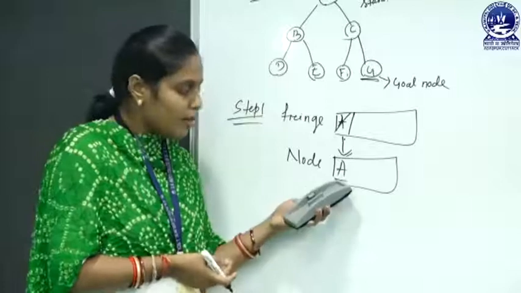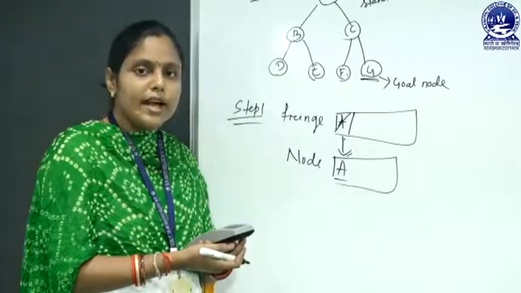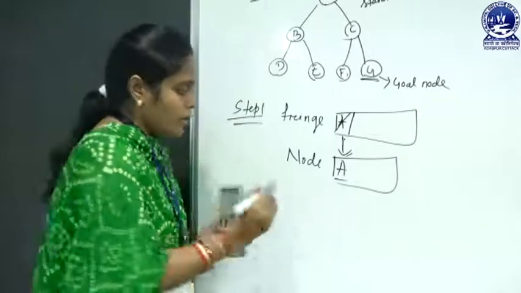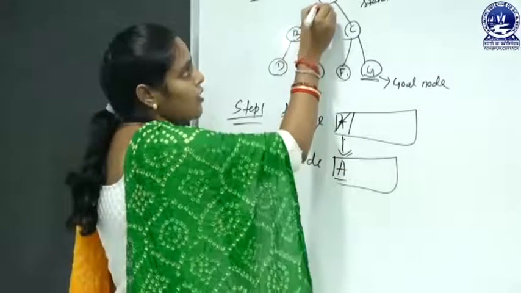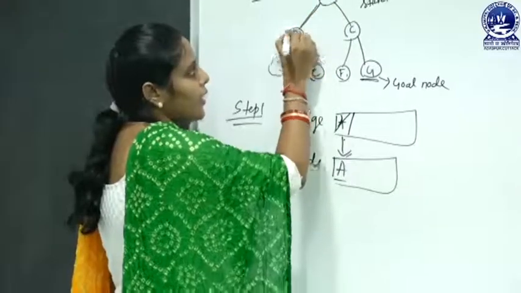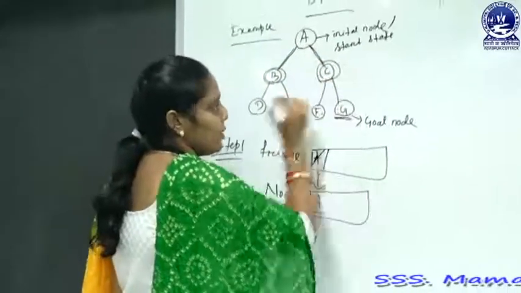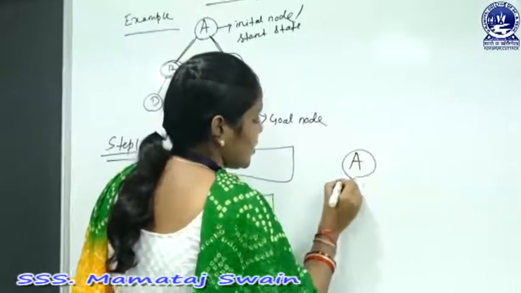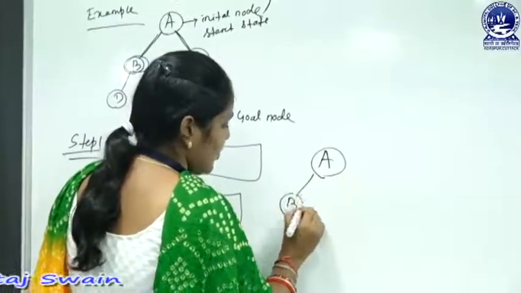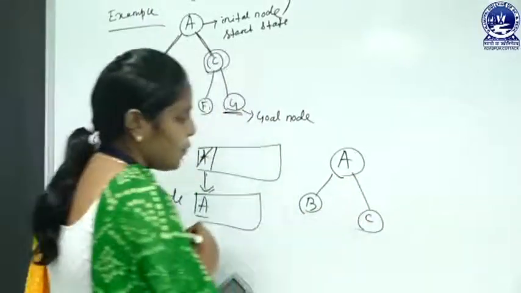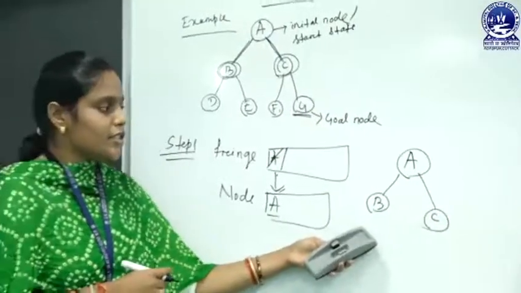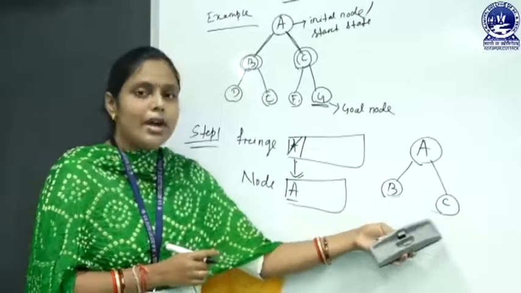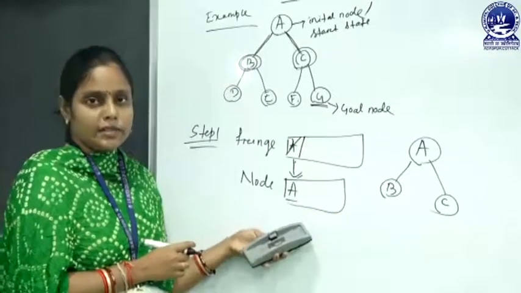That means now the next step of the algorithm says that we find the successors of this node A. Here the successors of node A are B and C. Now, these successors of node A, that is B and C, are added to our fringe.